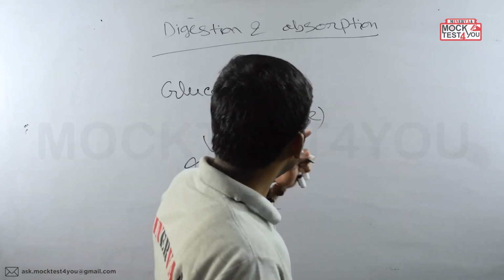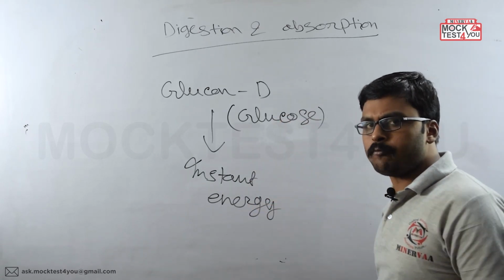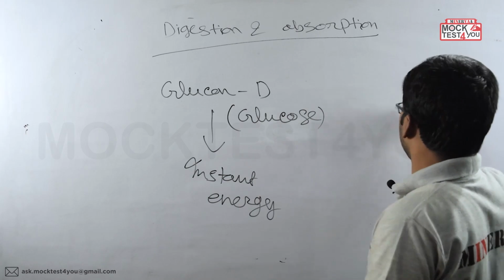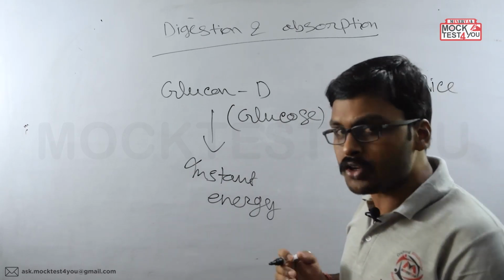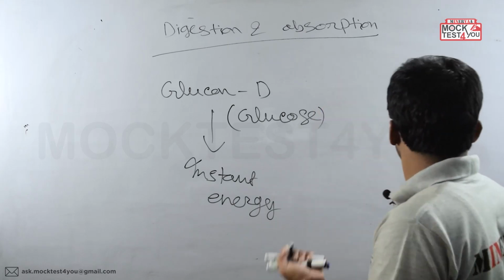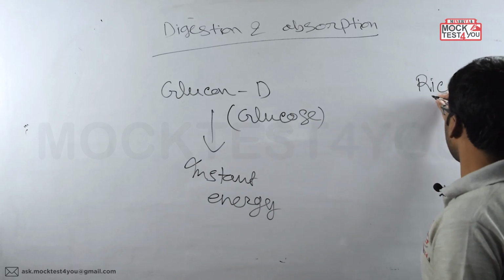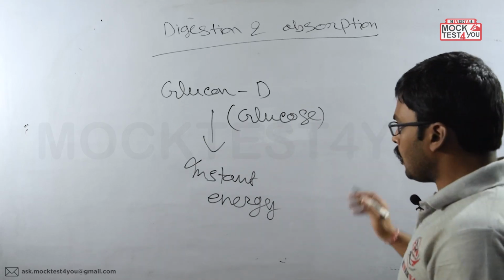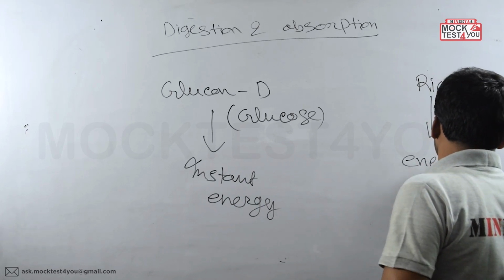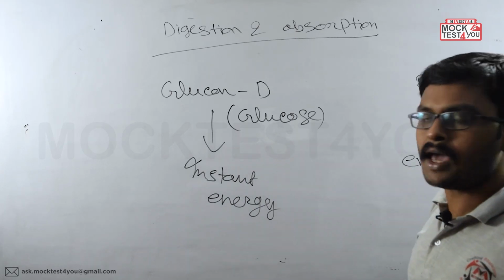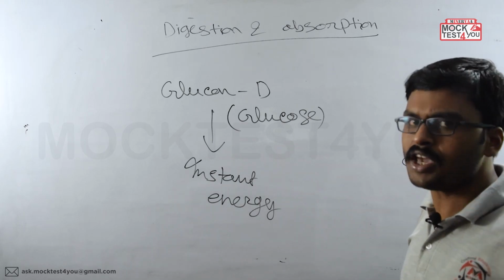But if you compare Glucon-D with your staple food, like rice, or wheat, or chapati, what is going to happen? Now rice can also give you energy, because it also contains a huge amount of energy bearing substances, nutrients.